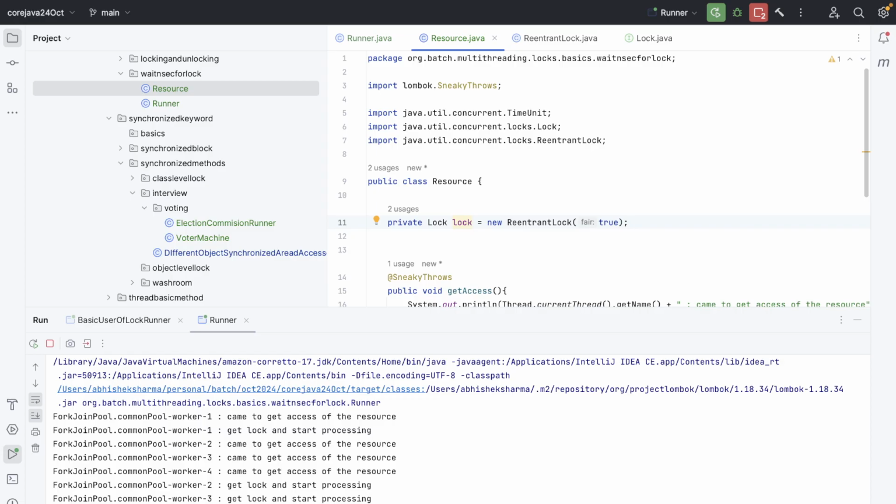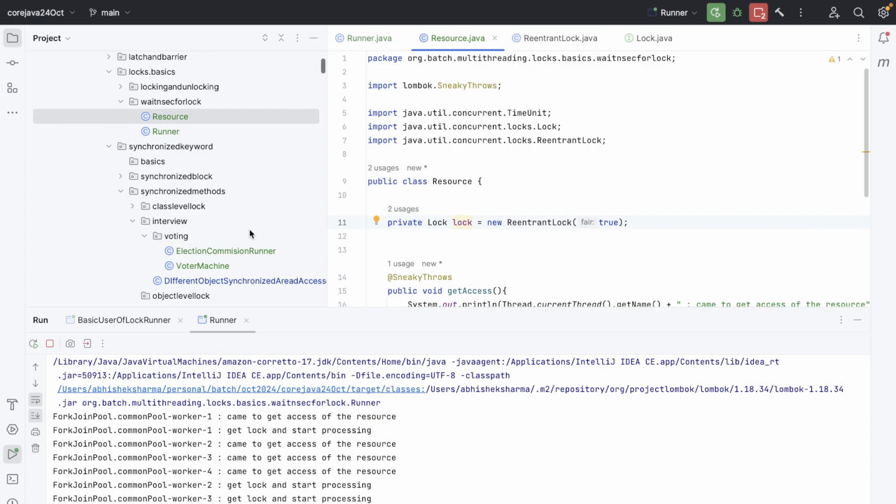In which state can we interrupt a thread? In the runnable state. And if it's sleeping? If we interrupt, then an exception will be thrown. I am interrupting to invoke an exception.